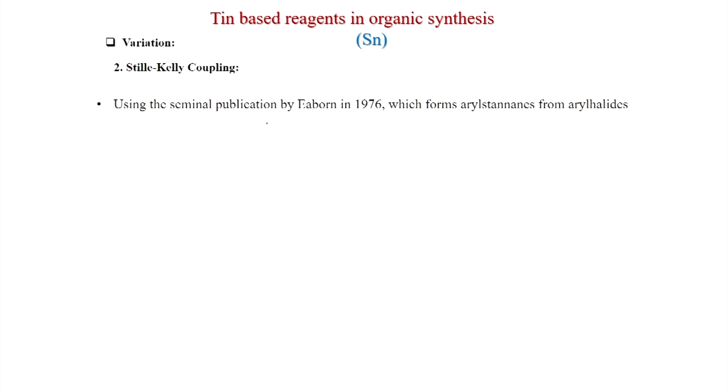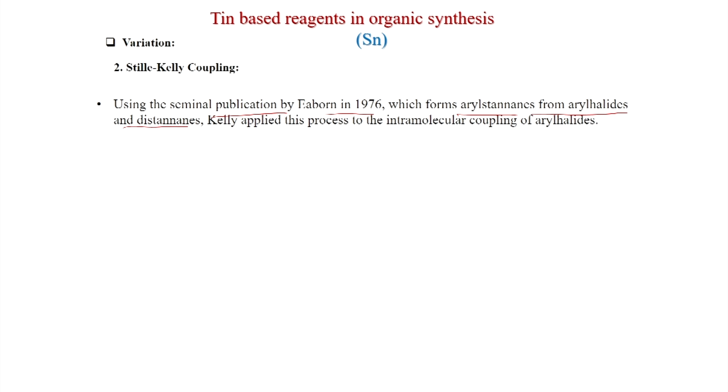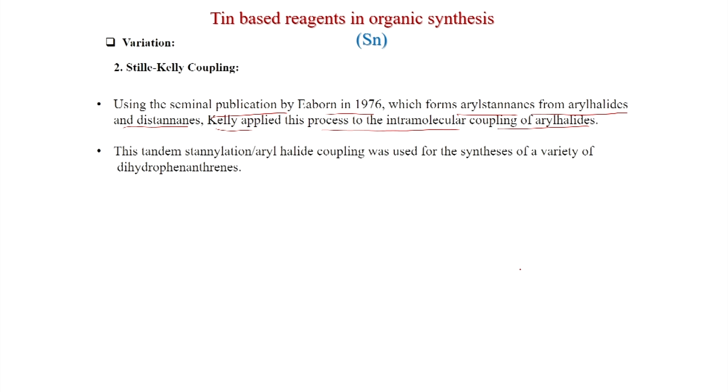Now, we will discuss another reaction, the Stille-Kelly coupling reaction. So, in this reaction we will see that a dibromide is converted into a cyclic product. It builds on the seminal publication by Azarian in 1976, which forms aryl stannanes from aryl halides and distannane. So, this is important: distannane and aryl halide generate aryl stannane, and Kelly applied this process to the intramolecular coupling of aryl halides. So, this is also an intramolecular reaction.